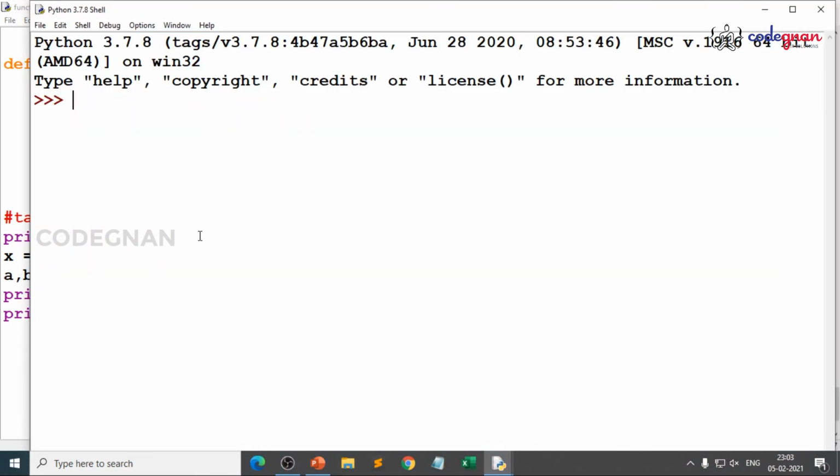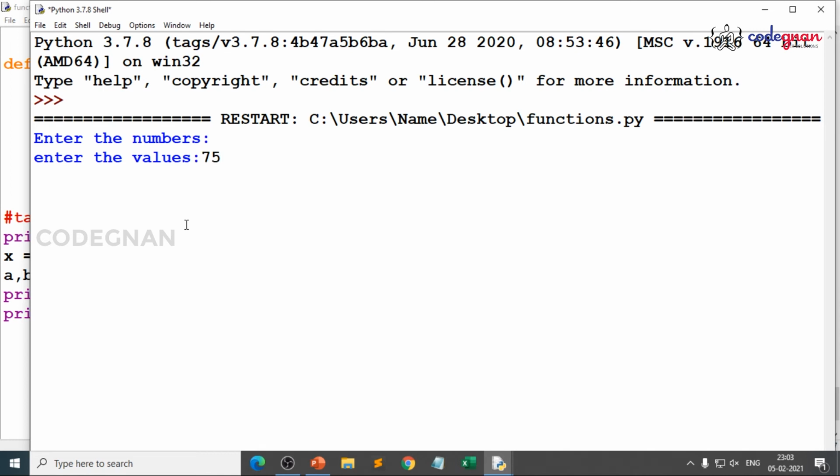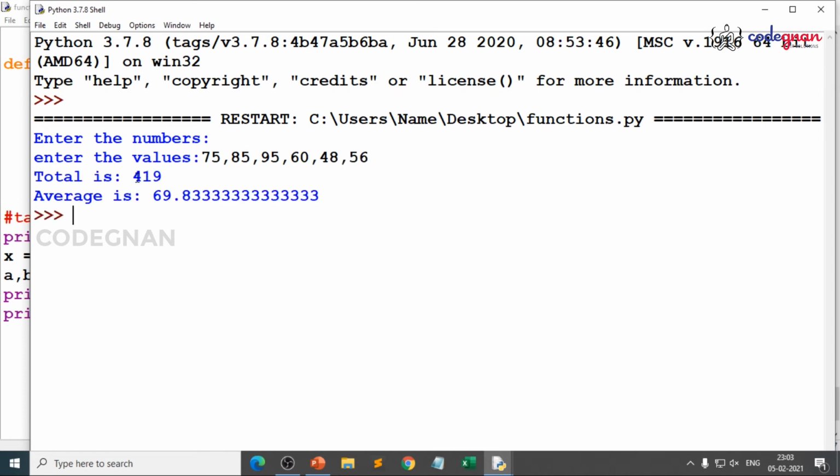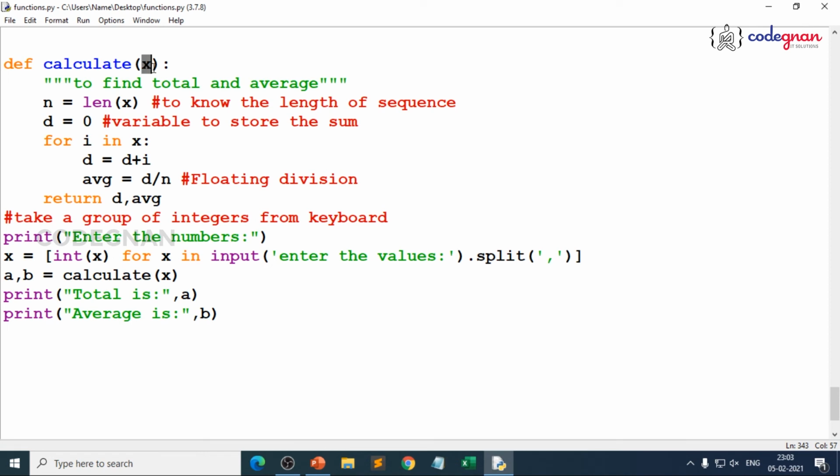And even if you wanted to give any marks like 75, 85, 95, 60 and 48 and 56. Okay, what is total? It is 419, average is 69. In that way we can take. So that means we are passing here multiple values because x has become a list here. So in this way, if you want to pass a group of strings, just keep in place of int of x, you can pass str of x, or you can just take direct input.